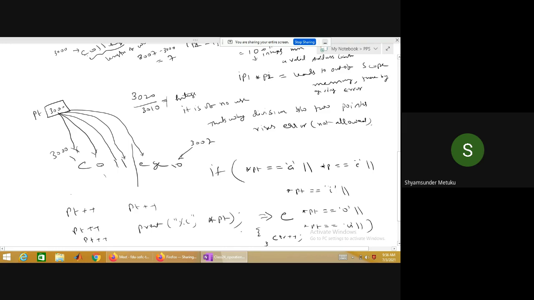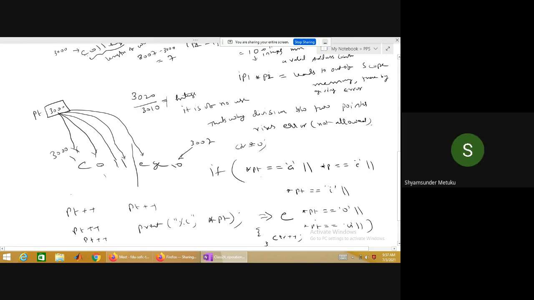Then automatically, the first time C will be taken: C double equal to A, C double equal to E, all are going to be false, so the counter will not increment. Initially the counter will be 0, you should say. So based on the number of times the condition is true, the counter gets incremented. After coming out of the if condition, you can simply say that three vowels are present in the given word, isn't it? Yes, sir.